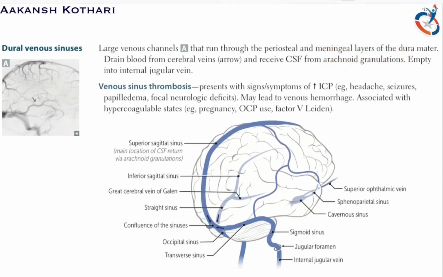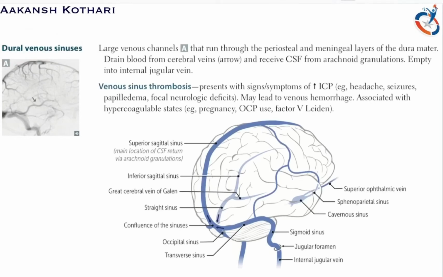And this is the image seen by the brain. These are the different sinuses. This is the superior sagittal sinus. This is the sigmoid sinus, and so on. This is the great cerebral vein. So this is all about the dural venous sinuses.